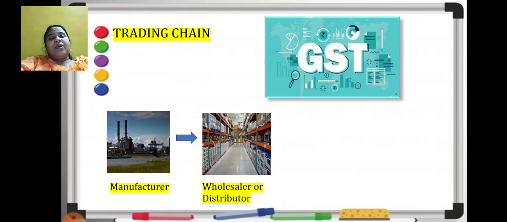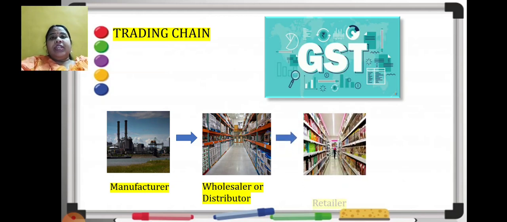So a person or a firm who purchases a product in large quantity is nothing but a wholesaler or a distributor. Then the wholesaler gives it to the retailer. Retailer means a shop where he might purchase it in relatively less amount and give it to the customer, a person like you and me.